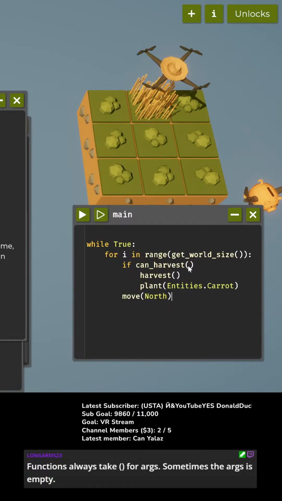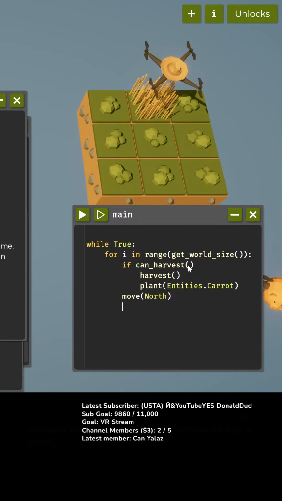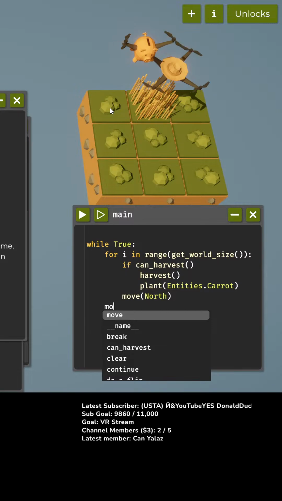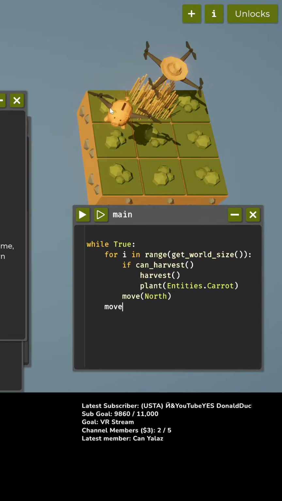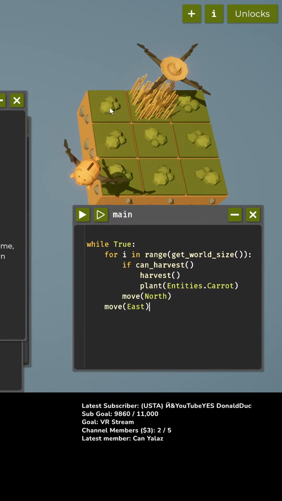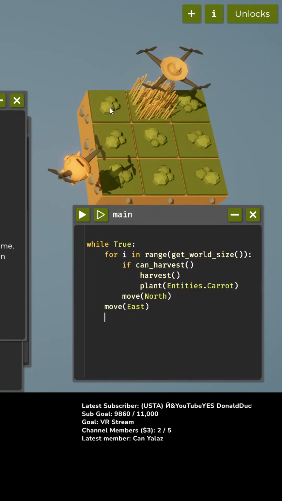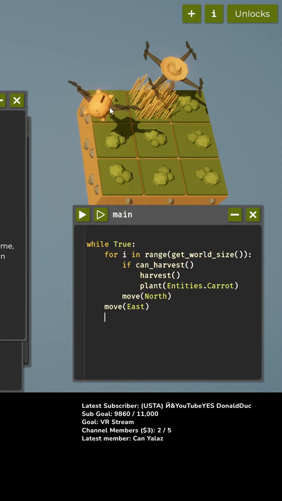And then the next row, so for i in world size, so 5 times we're going to move north. And then after we're done with that, we're going to move east, move east. Okay, and then this time, after having moved east, we're going to do it again.